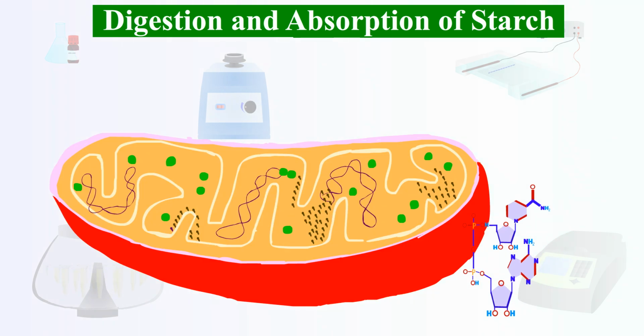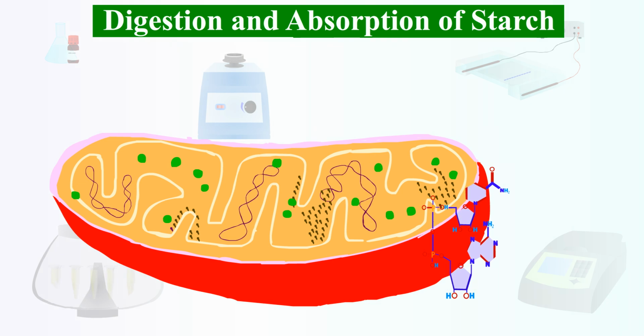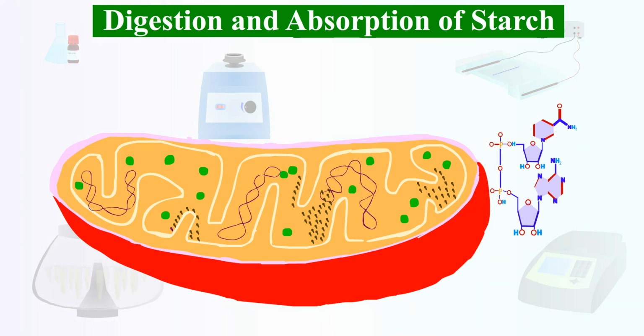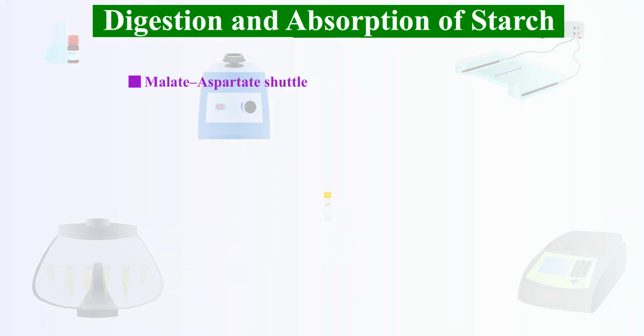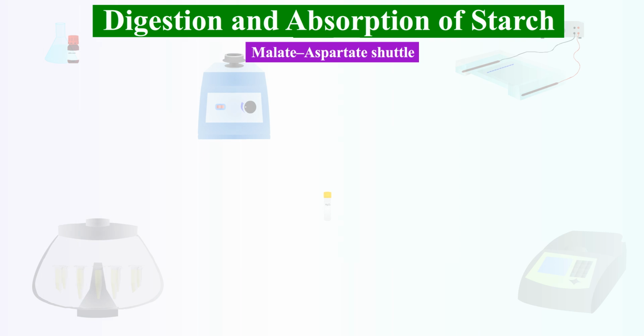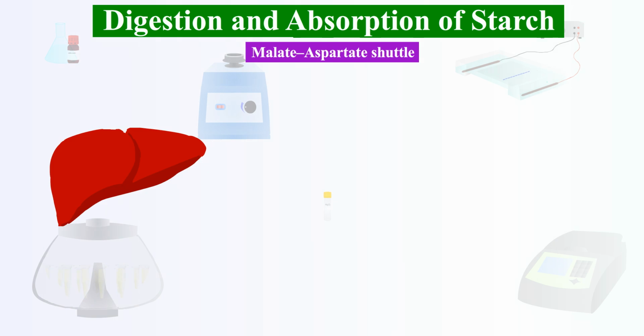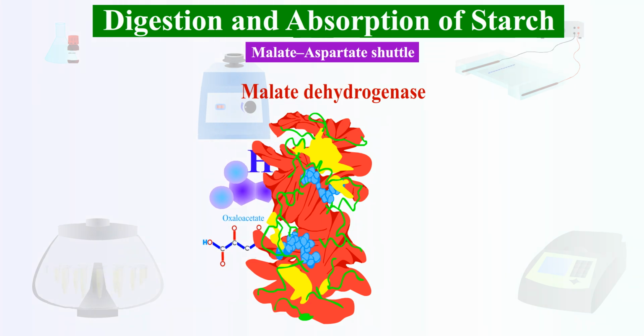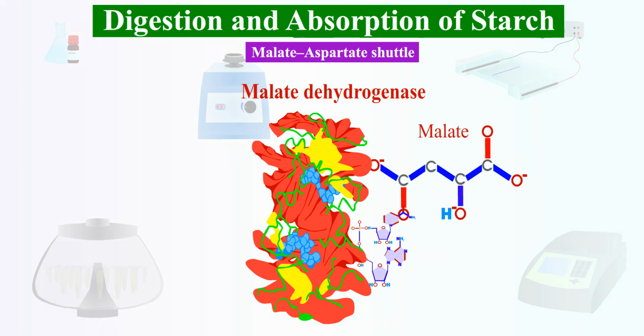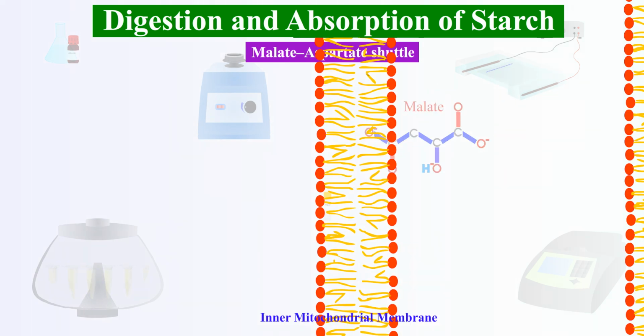NADH itself cannot cross the mitochondrial membrane for ETC, so they use two shuttle systems, the malate-aspartate shuttle and the glycerophosphate shuttle. Malate-aspartate shuttle transfers NADH to complex 1 in the liver, heart, and kidneys. The cytosolic NADH gives electrons to oxaloacetate to form malate and NAD+, with the help of the enzyme malate dehydrogenase.